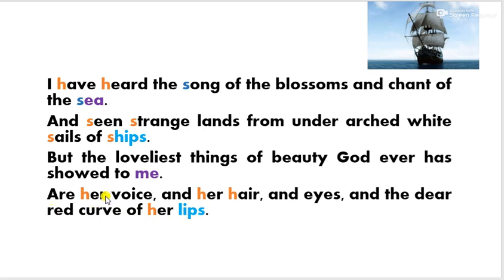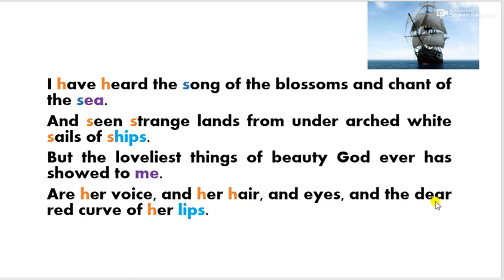He's talking about the beautiful voice of his beloved, the beautiful, charming, lovely hair that she possesses, and the almond eyes, lovely, catching, magnetic eyes that the poet's beloved has.